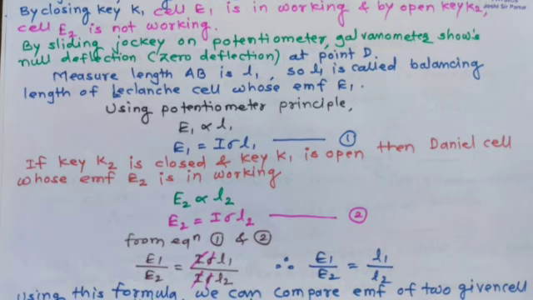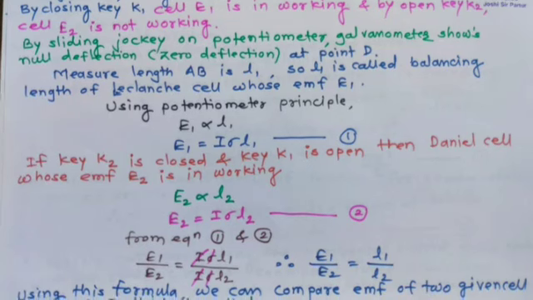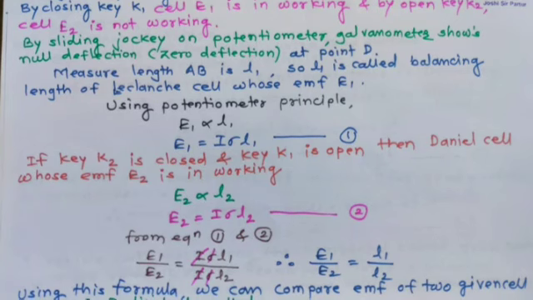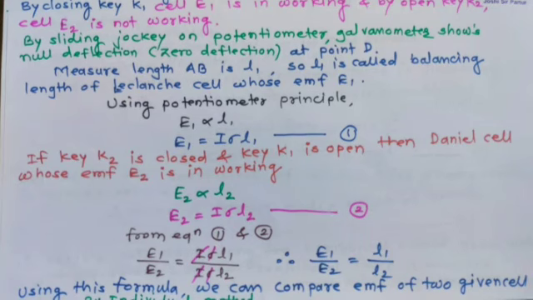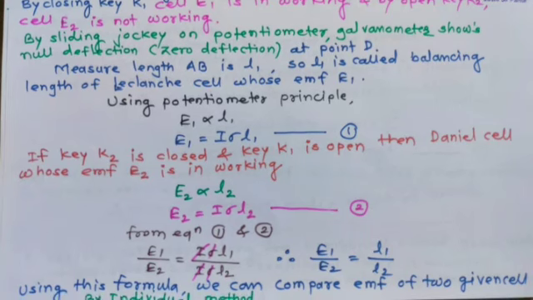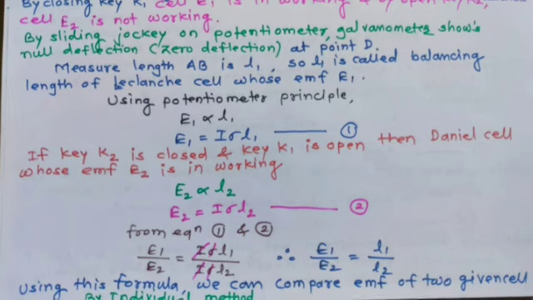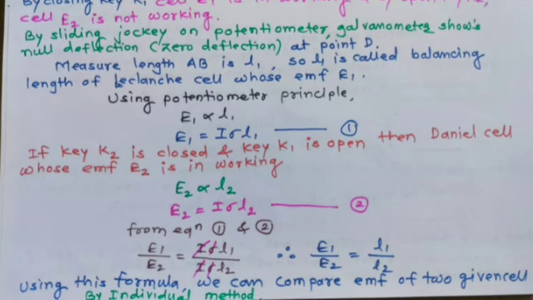If key K2 is closed and key K1 is open, then Daniell cell whose EMF is E2 is working. Therefore, E2 is directly proportional to L2, so E2 equals I sigma L2, equation number 2.